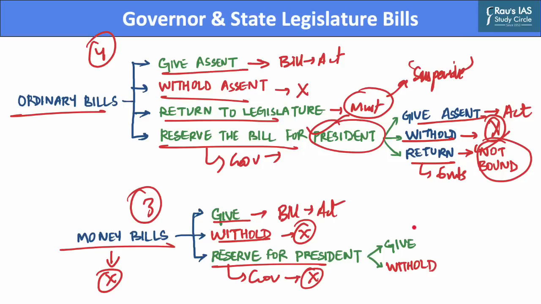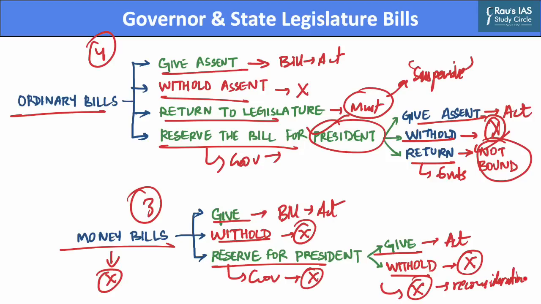Now when a money bill is reserved for consideration by the President, he has 2 alternatives. First, that he gives his assent to the bill, which means the bill will then become an act. Whereas the President may also withhold his assent to such a bill, which means the bill will not become an act. Thus, the President can also not return the bill for reconsideration by the state legislature. Now this was all for today's discussion on the governor and state legislature bills.